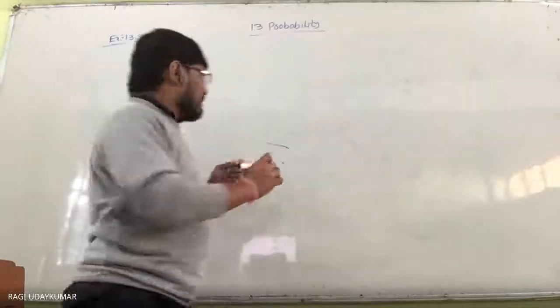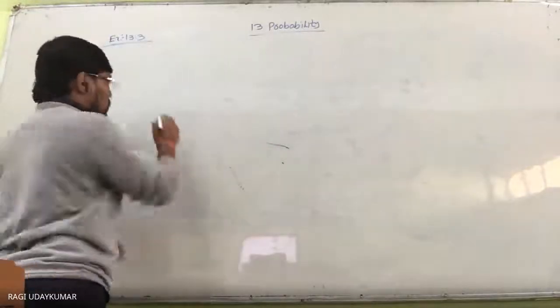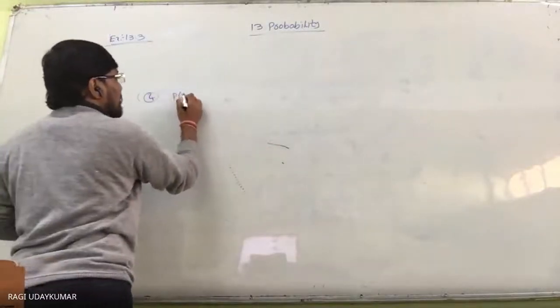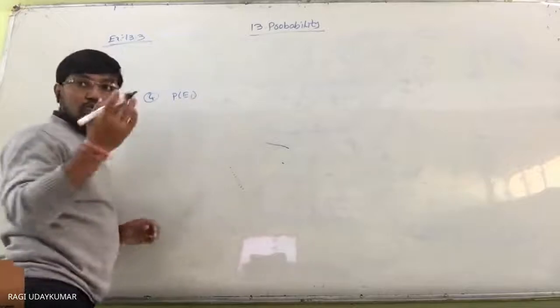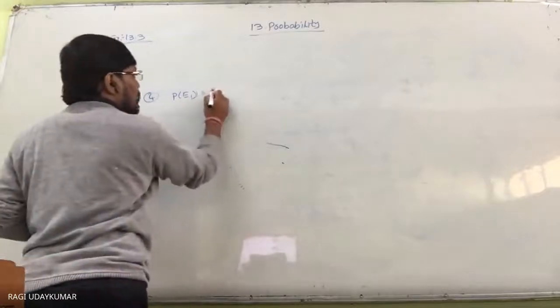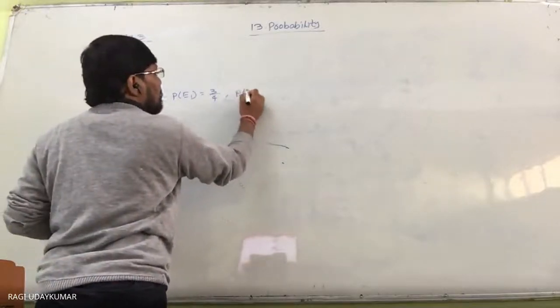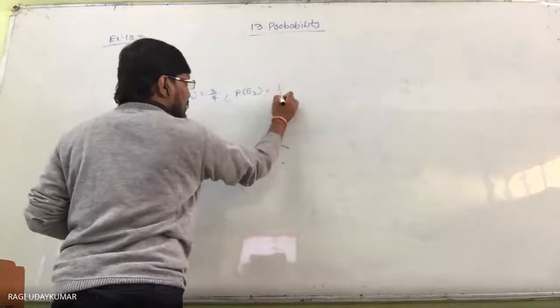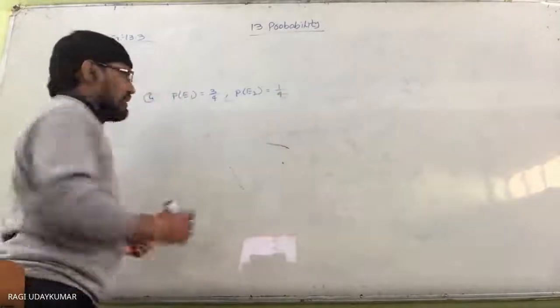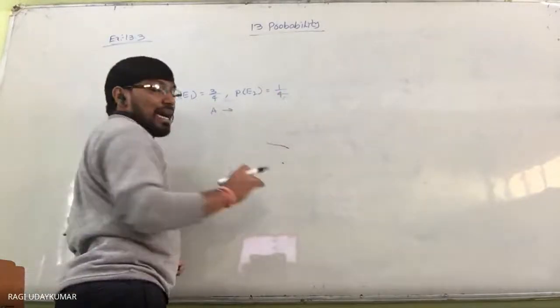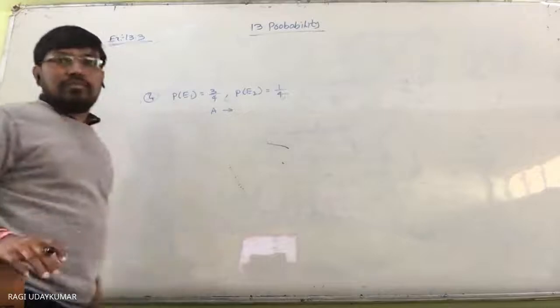I'll explain to you on the board here. E1 is the event, simple here. It's not very difficult. The probability of E1, the event that he knows the answer, is given as 3 by 4. The probability of E2, he guesses the answer, is given as 1 by 4. A is the event that the answer is correct.